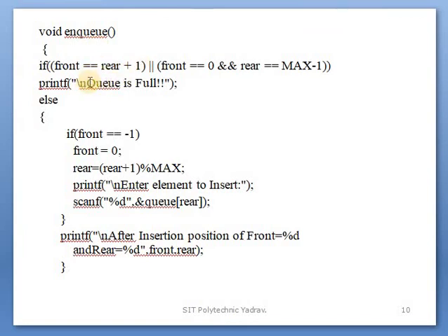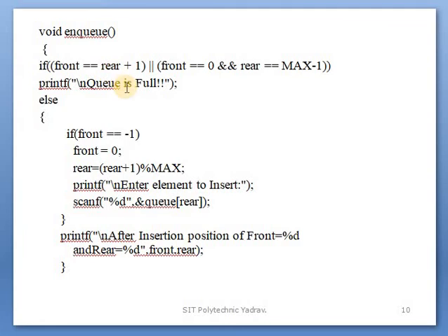In enqueue, first of all check the condition: front is equal to rear plus 1, or front is equal to 0 and rear is equal to max minus 1. Both conditions mean the queue is full. Then the message will be displayed.